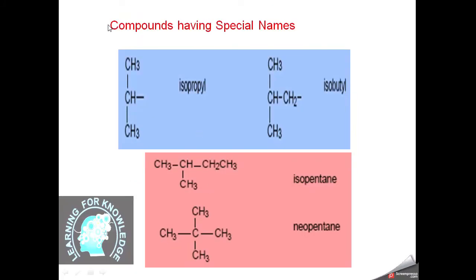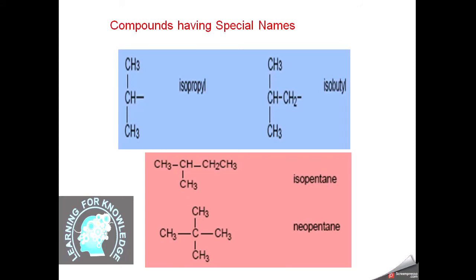Now there are some special names of some compounds which are named in trivial ways. If we have 3 carbon atoms and the replacement comes at the middle. In previous cases we named the alkyl group under the condition that a terminal hydrogen is replaced or removed, then it becomes alkyl, like methyl.